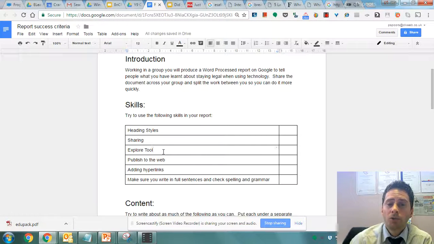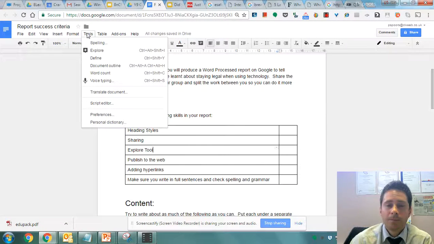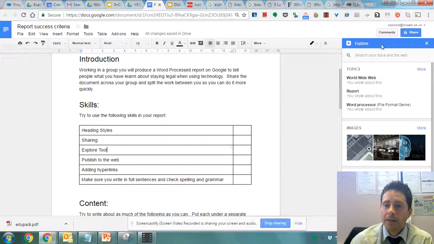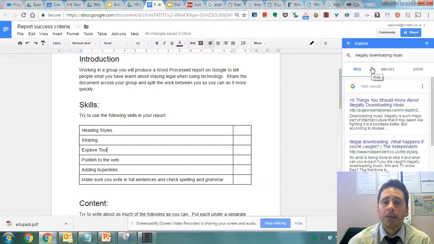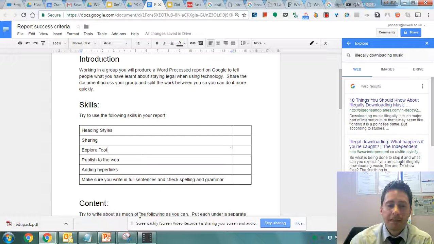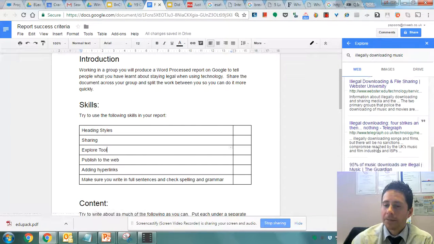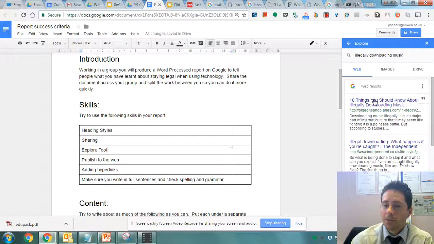The explore tool is what used to be called the research tool. So if I go to tools and choose explore, you get a little pane over the right hand side that allows you to search the web. And I'm going to search for illegally downloading music to help me write that section of my report. And I can look at some of the results that come up from Google directly in my document.